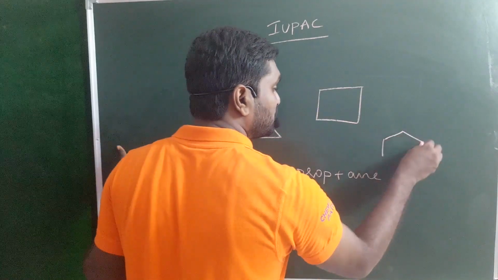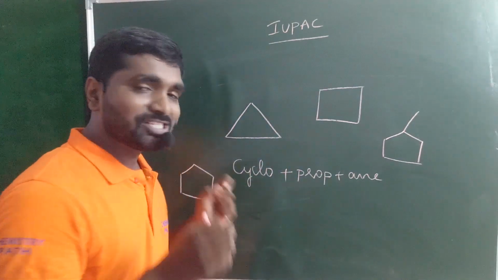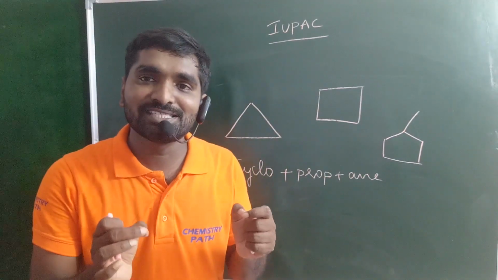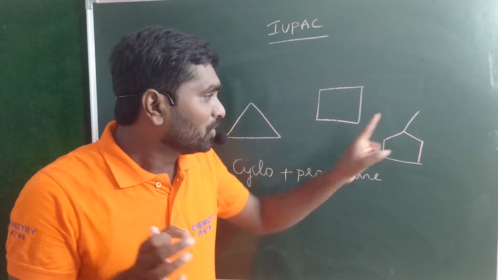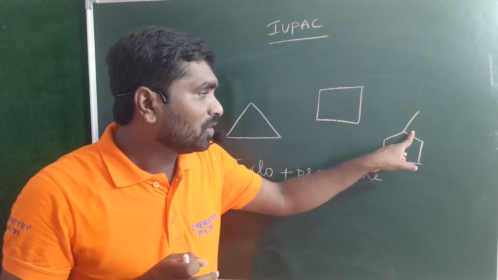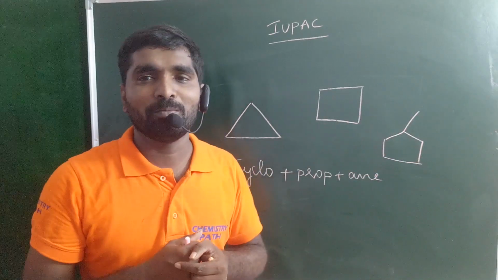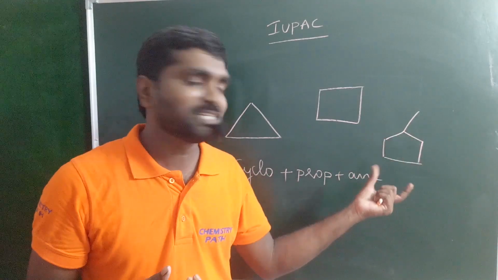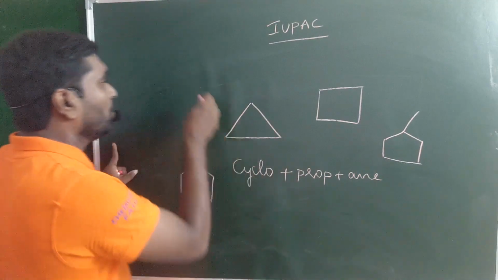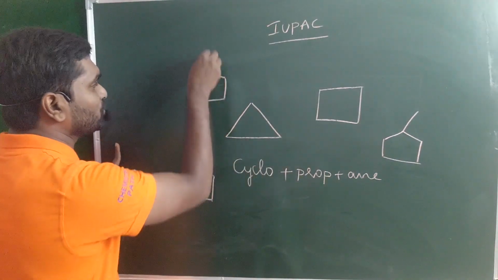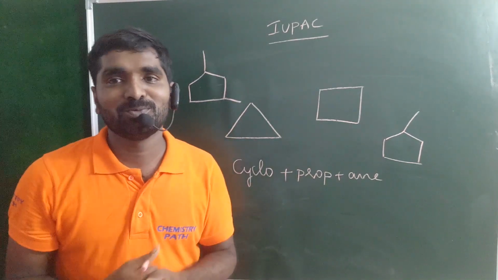And next one, when you have a substituent like this, first you should tell the name of the substituent. That is nothing but the secondary prefix. So methyl is a substituent. So 1-methyl cyclopentane or simply methyl cyclopentane. Why? Because there is no other substituent present on this given organic compound. So methyl cyclopentane.